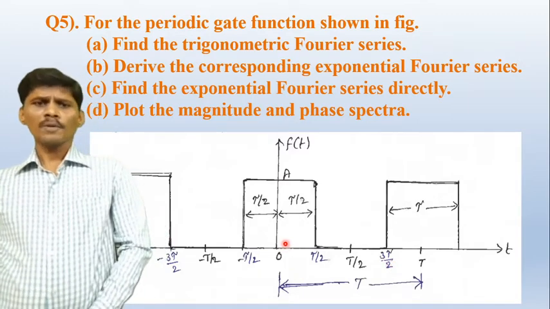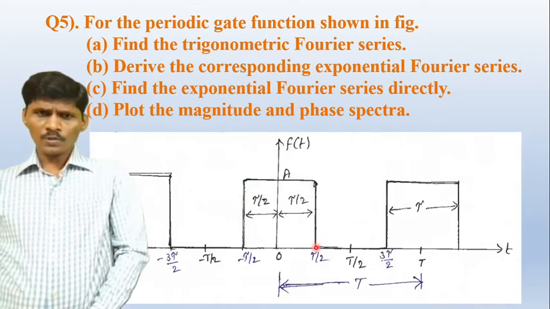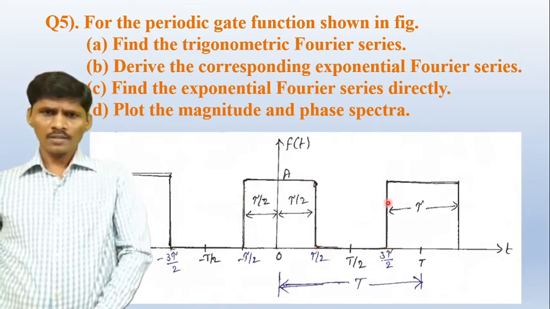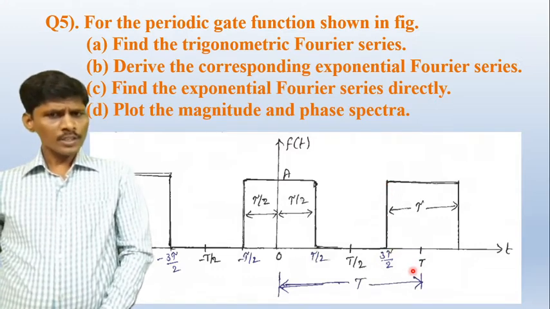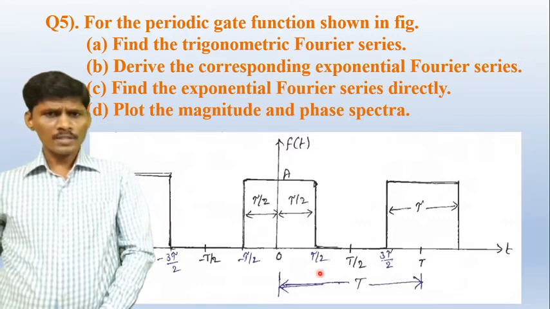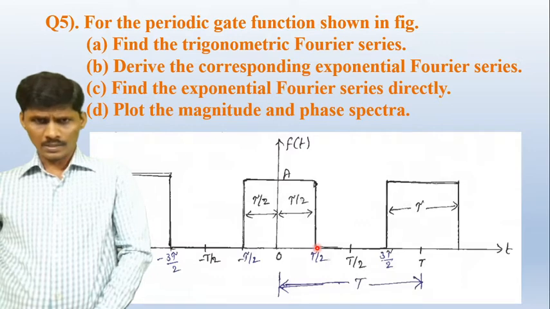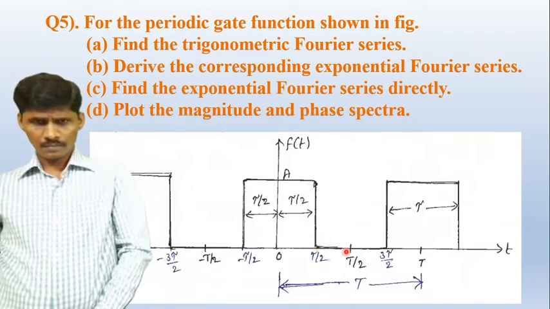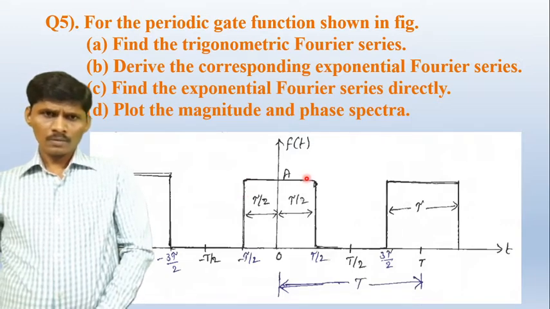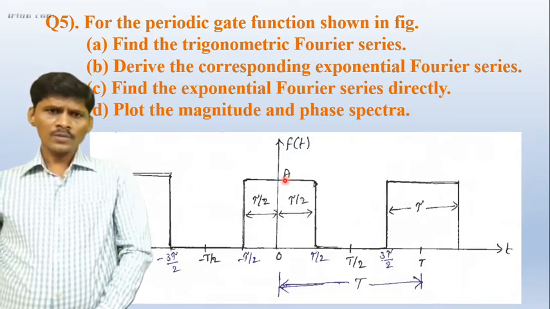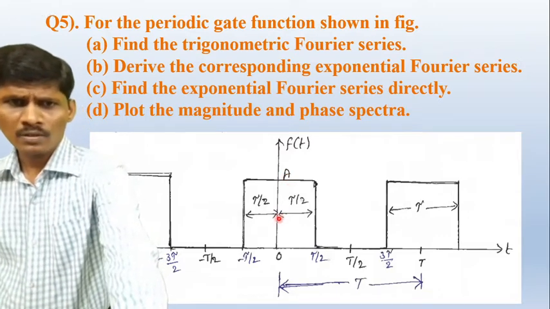So what is the function f of t? So this is the rectangular function. This is the positive cycle and this is the negative cycle. So in this case, for t is equal to tau by 2 to 3 tau by 2, the function f of t is equal to 0. This is the negative pulse, 0, and this is the positive pulse. So what is the amplitude of this pulse? A. Therefore, the function f of t is a rectangular function.